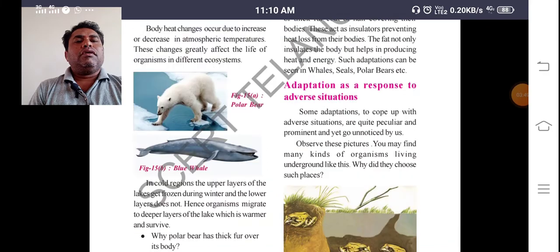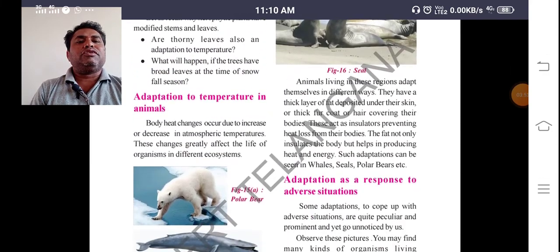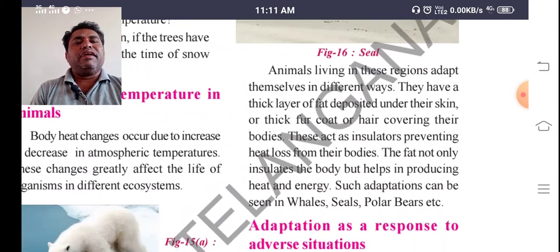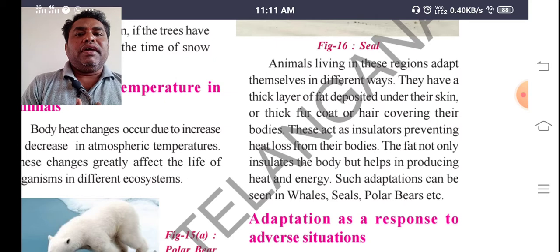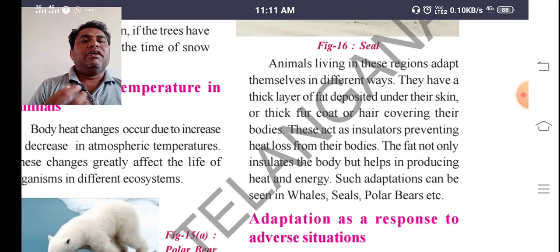Next, this is most important: animals living in these regions adapt themselves in different ways. They have a thick layer of fat deposited under their skin, and a thick fur coat, hair covering their bodies. These act as an insulator, preventing heat loss from their bodies.